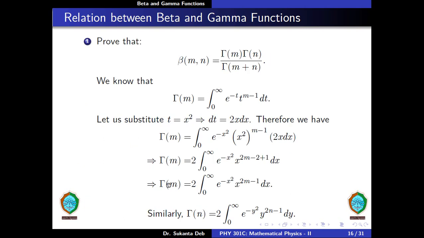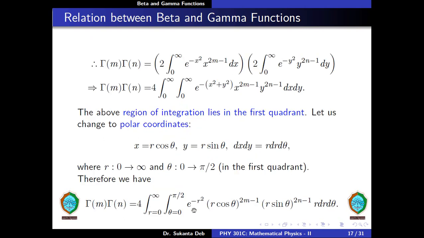So therefore if we multiply these two, gamma m into gamma n, we get that gamma m into gamma n is equal to 4 into integration from 0 to infinity into integration from 0 to infinity, this is with respect to x, this is with respect to y, of e to the power minus x square plus y square, x to the power twice m minus 1 into y to the power twice n minus 1 dx into dy. Now in this integral, we can see that the region of integration lies in the first quadrant, because x goes from 0 to infinity and y goes from 0 to infinity.